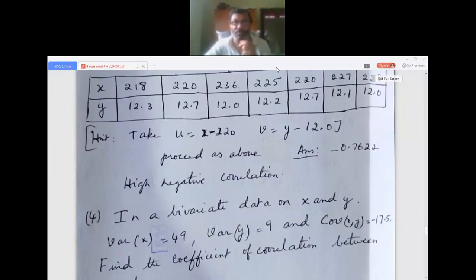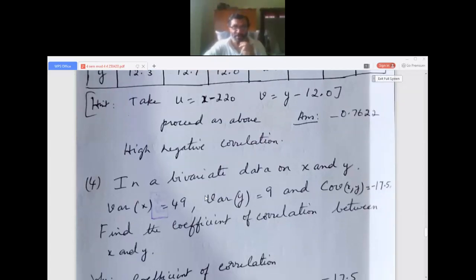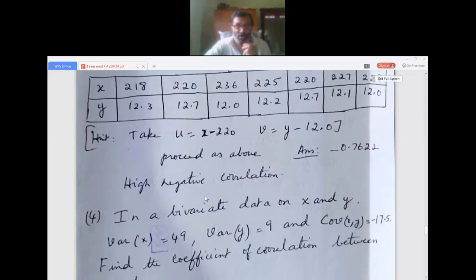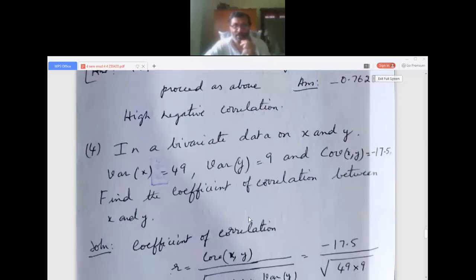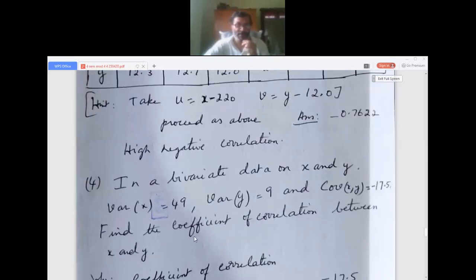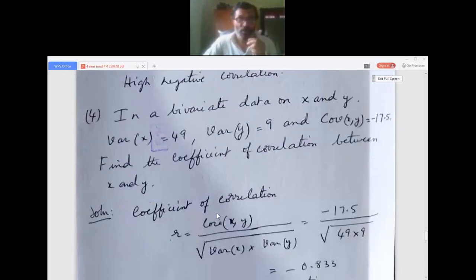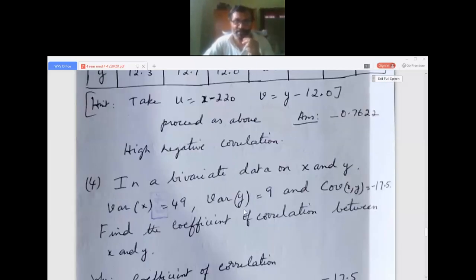It is very simple in correlation. Now the next problem, a different type of problem. In a bivariate data on x and y, variance of x is 49, variance of y is 9 and covariance of x comma y is minus 17.5. Find the coefficient of correlation between x and y. So variance of x is there, variance of y is there, covariance of xy is minus 17.5. So find the coefficient of correlation, that is r.